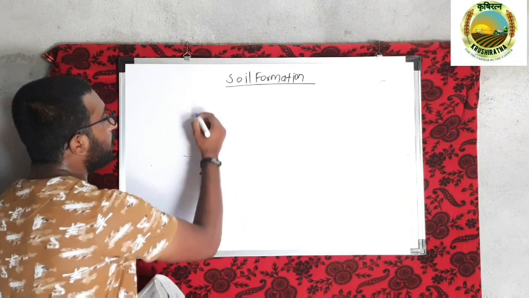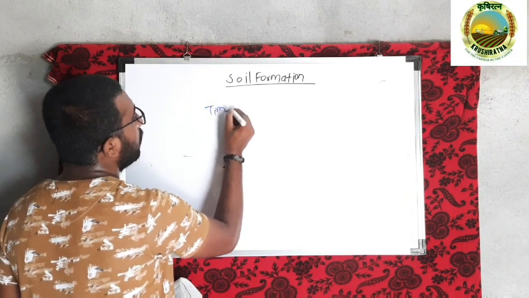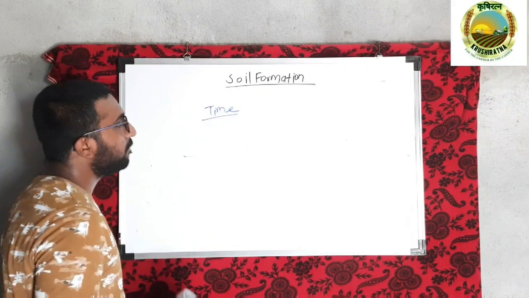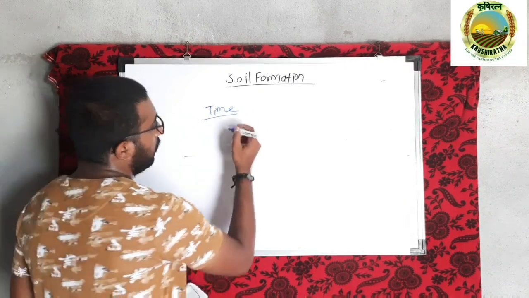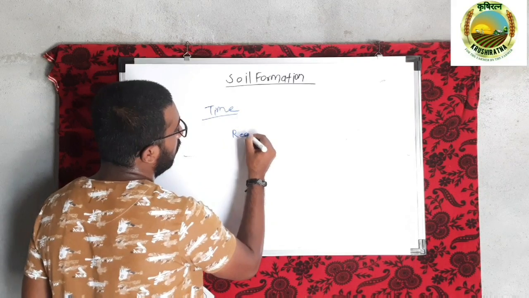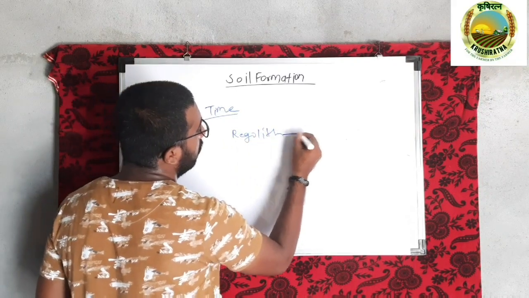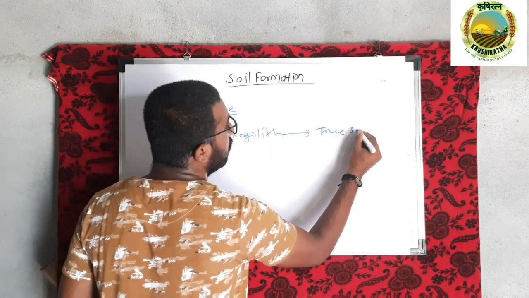Now we will discuss the last factor, that is time. Okay. So what is time? Time is nothing but the time required for conversion of regolith to the true soil. Okay.